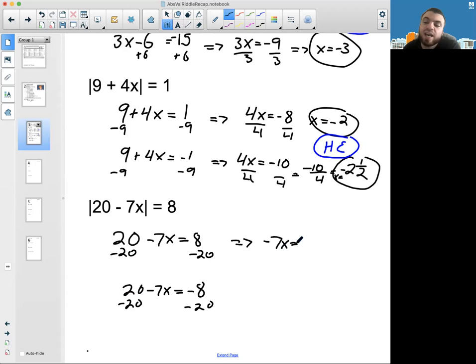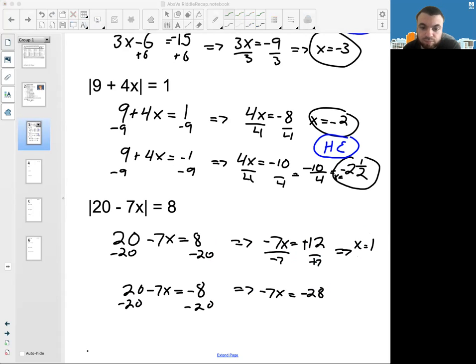I get 7x. 8 minus 20 is negative 12. Negative 8 minus 20 is negative 28. Then I divide by 7. And I get negative 12 over negative 7. So first of all, that's a positive number because a negative divided by a negative is a positive. And 7 goes into 12 once with the remainder of 5. So 1 and 5/7. Okay, and then you do the same thing here, negative 28 divided by negative 7, and that gets me positive 4.